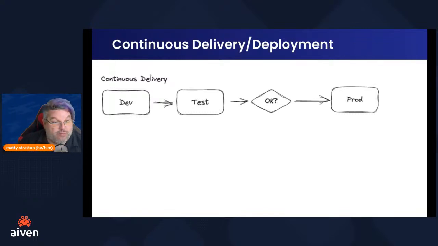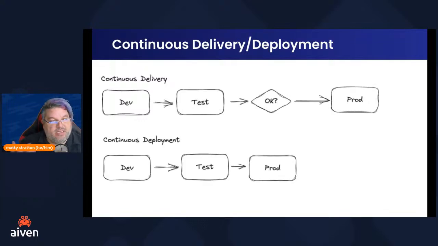But then before it goes to production, there's a decision. So this is a business decision. Someone's saying, yes, it's time to deploy this new code, but it's assuming that everything before it was fine. Then if you say continuous deployment, which is slightly different, and it would be awesome if it started with a different letter, in that case, that business decision goes away. We're saying if everything passes, if the lights are green and the tree is clean on each test that goes through our automation, sure, ship that thing. It just goes directly to production as soon as everything has passed its tests. And there's no individual manual involvement.